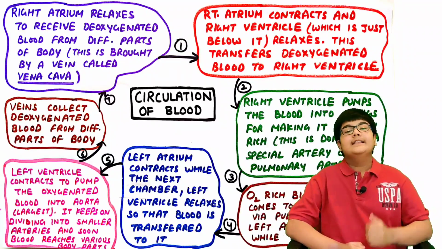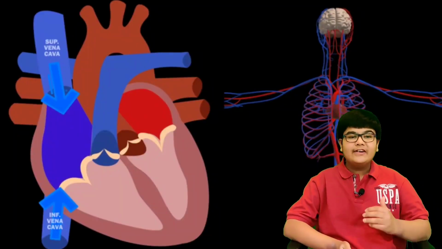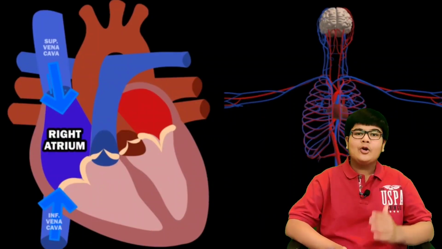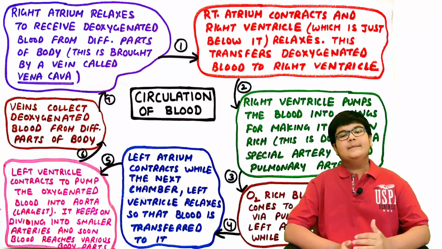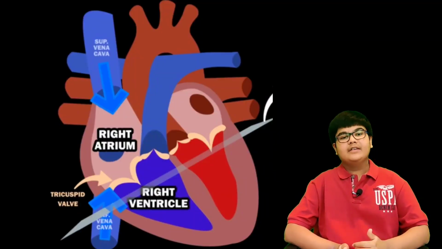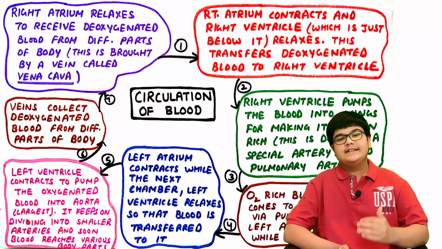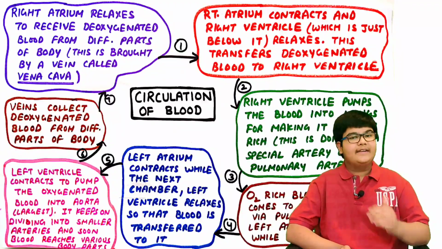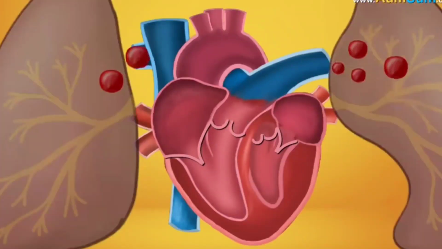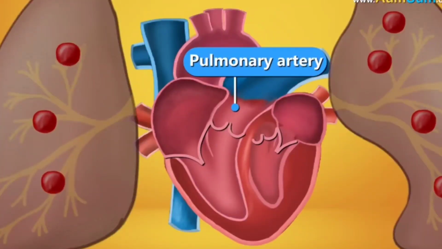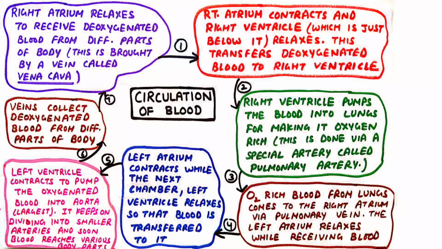Step 1. The right atrium relaxes to receive deoxygenated blood from different parts of the body. This is brought by a vein called vena cava. Right atrium contracts and right ventricle, which is just below it, relaxes. This transfers the deoxygenated blood to the right ventricle. The right ventricle pumps the blood into lungs for making it oxygen rich. This is done via a special artery called the pulmonary artery.